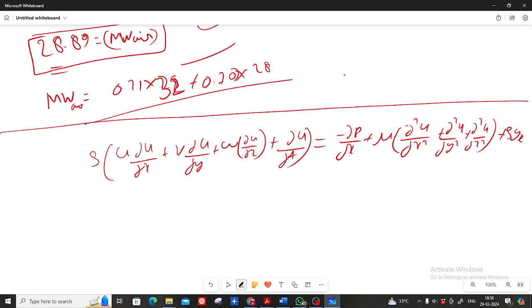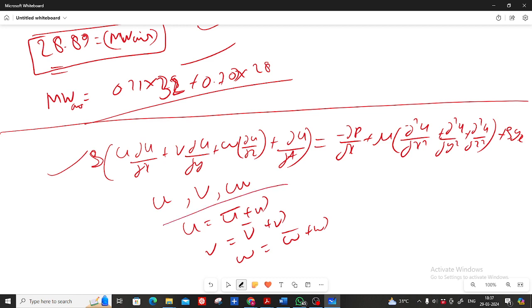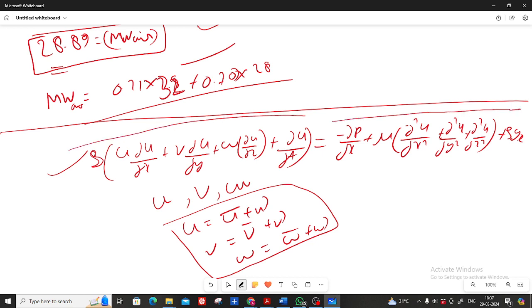So this equation is 100% valid in turbulent fluid flow. This is the Navier-Stokes equation applied along the x direction. The only thing is we don't know what u, v and w are, because they are fluctuating. So we write u equals u average plus u dash, v equals v average plus v dash, and w equals w average plus w dash. We substitute u, v and w with these, and then we do the time averaging, the Reynolds averaging, and we get the Reynolds equation.